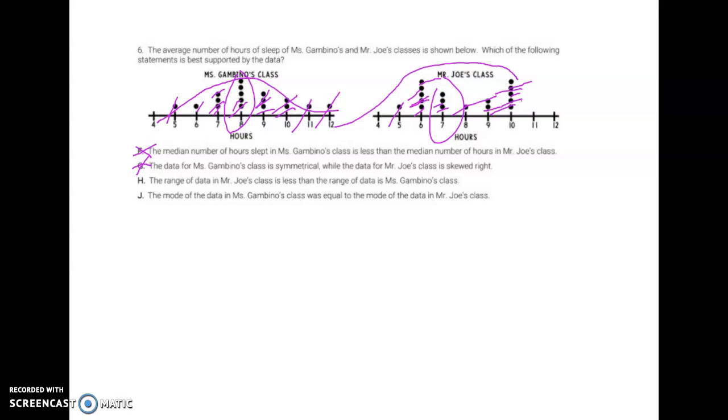H says the range in data of Mr. Zhou's class is less than the range of data in Ms. Gambino's. Well, 10 minus 5 is 5. And Ms. Gambino's class range is 12 minus 5, which is 7. And so that is true. Mr. Zhou's is less than the range of Ms. Gambino's. So we would say H is the answer for that.